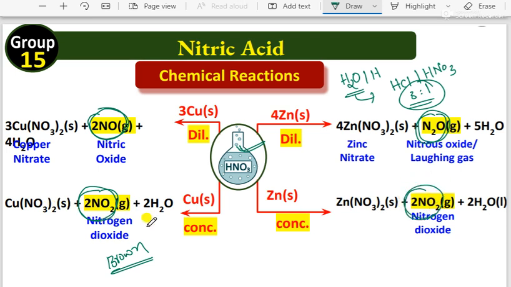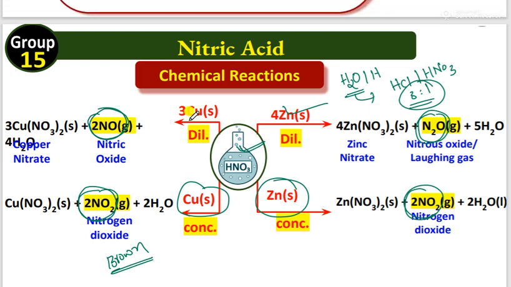Remember, concentrated nitric acid gives the same product in both cases. But under dilute conditions, one gives laughing gas and one gives nitrogen monoxide. That point only you have to remember.